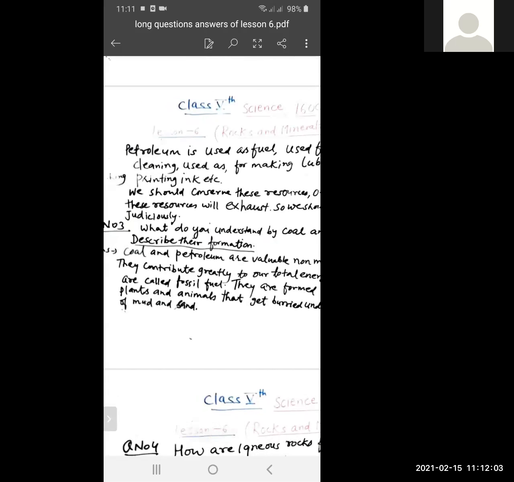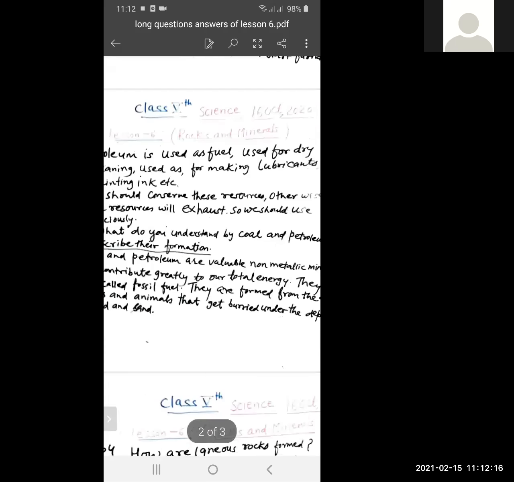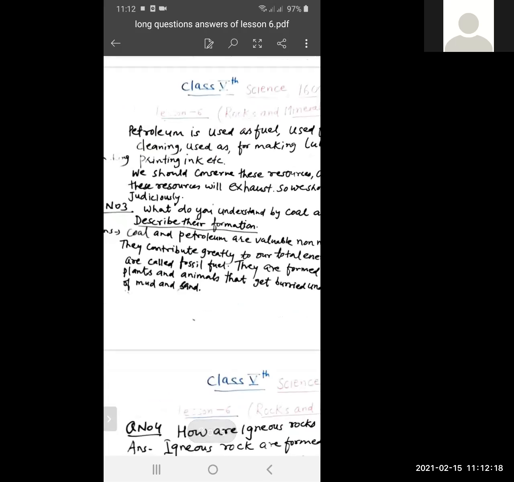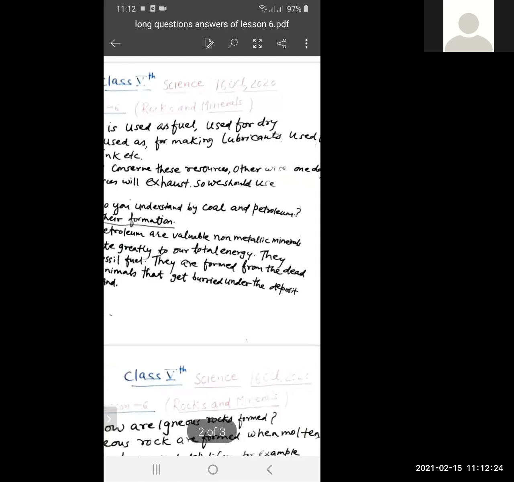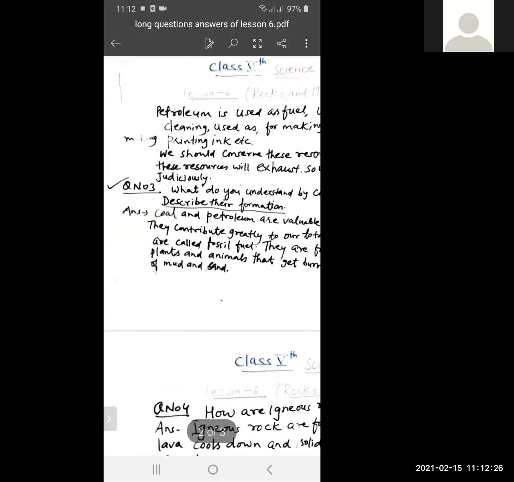We have seen that so many vehicles, like bikes and some cars and other vehicles, run by petrol. It is used as a fuel, for dry cleaning, for making lubricants, and for making printing inks, etc.